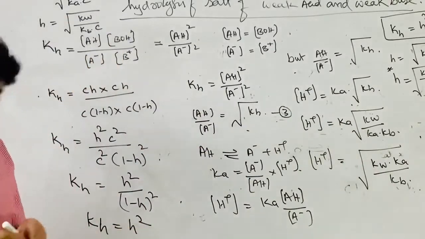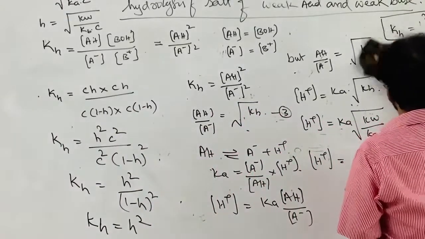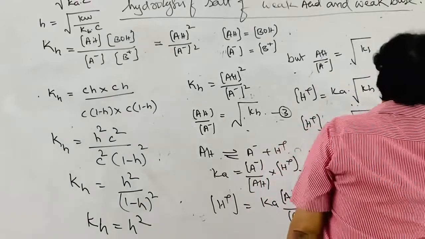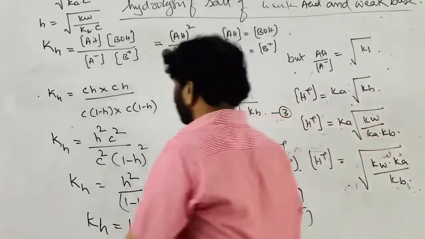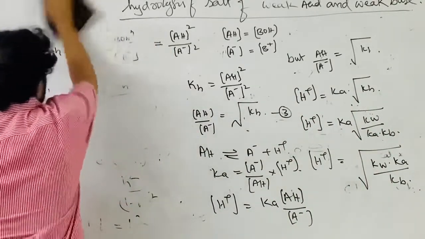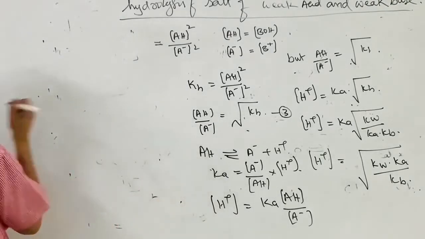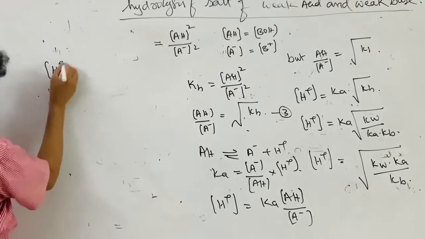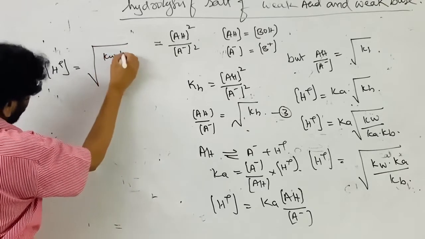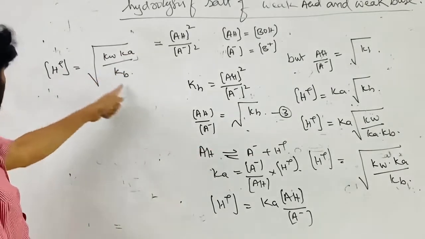Now we have to write the equation for the pH of the solution. If the H plus ion concentration is equal to root under root Kw into Ka by Kb, then the same equation is carried here.